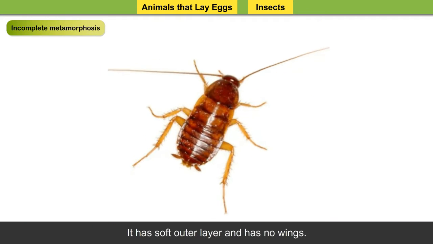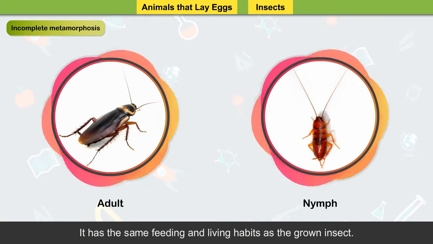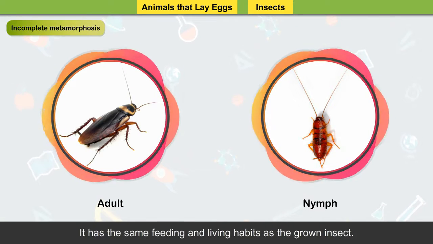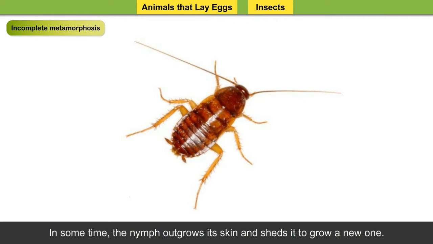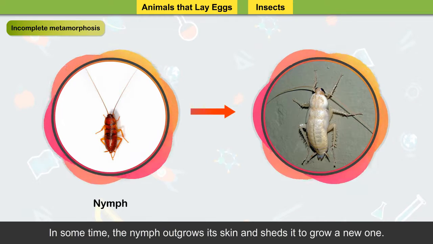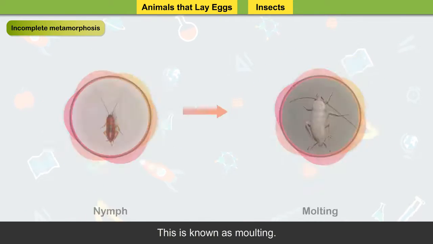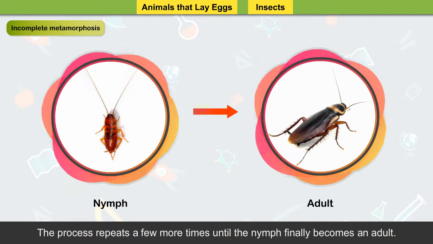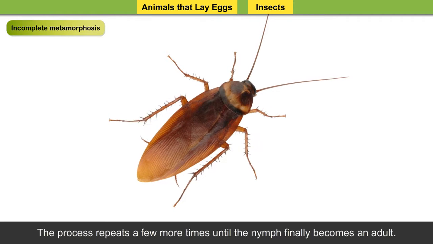It has soft outer layer and has no wings. It has the same feeding and living habits as the grown insect. In some time, the nymph outgrows its skin and sheds it to grow a new one. This is known as molting. The process repeats a few more times until the nymph finally becomes an adult.